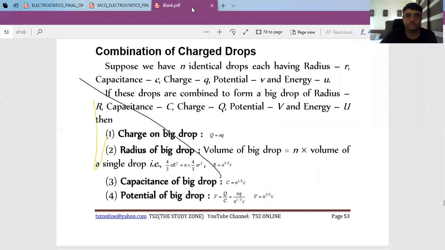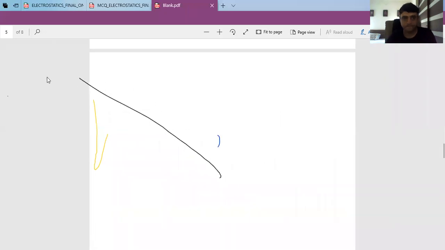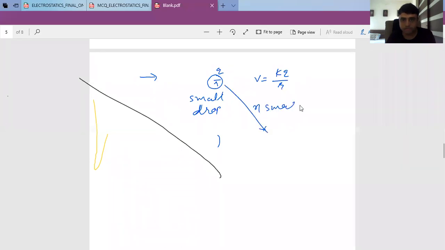Okay, let us discuss this thing. Suppose we have a small drop. It has charge q and radius r. So what is potential on it? That is kq by r. Now what do we do? We combine n small drops. So it becomes a bigger drop.